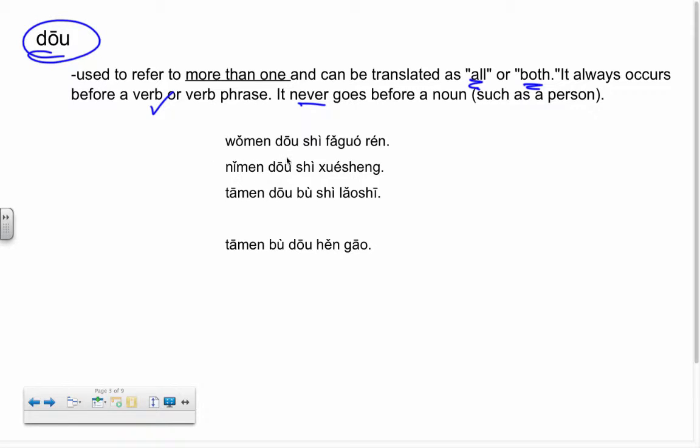我们都是法国人，你们都是学生，他们都不是老师. So we are all French, or we all French people. You are all students. They are all not teachers.